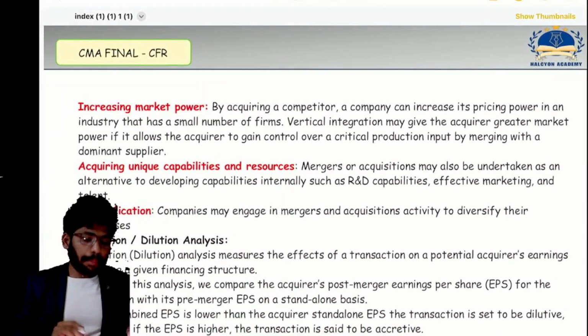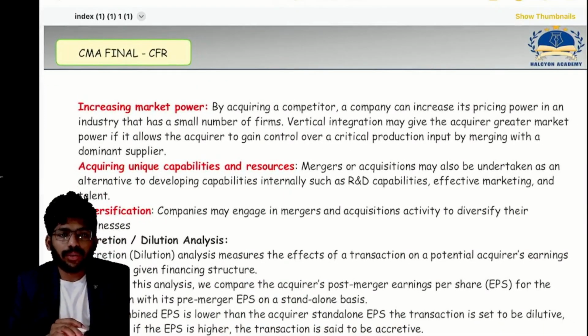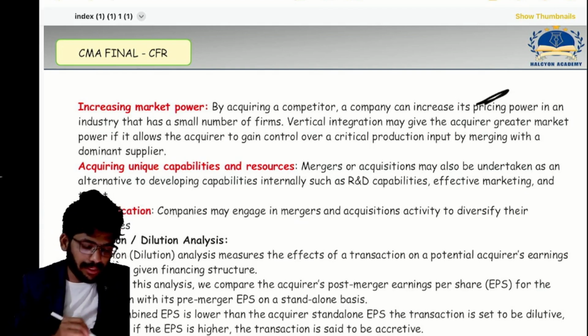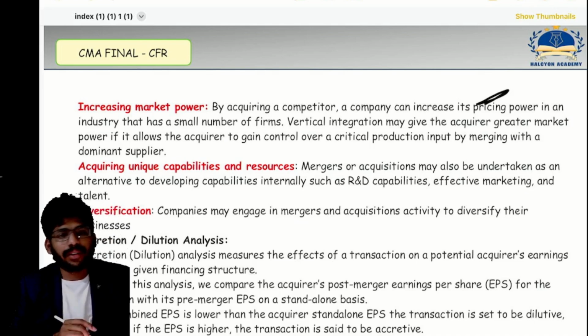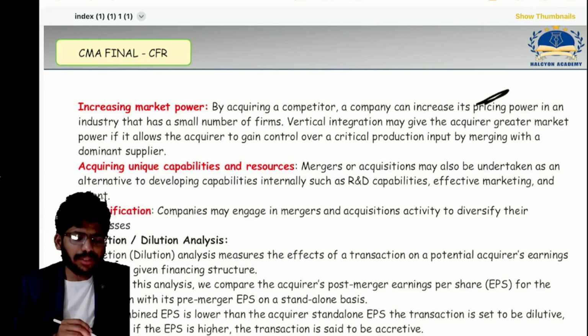increasing market power. Obviously, market power has to be increased. Pricing power. Okay, now. The acquiring company must increase its pricing power in an industry. Okay, now correct or not? Must. That's the main intention, sir.